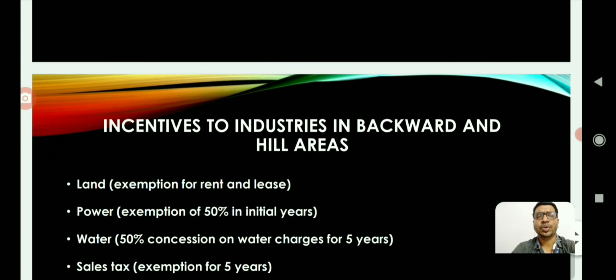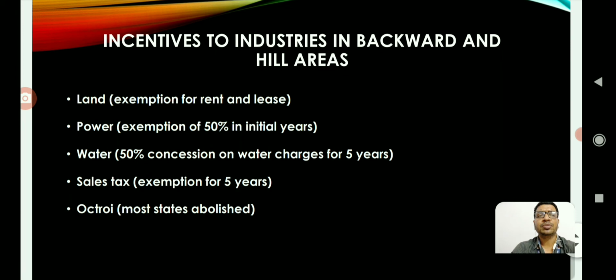And when it comes to the incentives to industries in backward and hill areas, generally the Northeast Indian states have got privilege in this kind of schemes. But what kind of general subsidies or incentives will be provided will be discussed here.